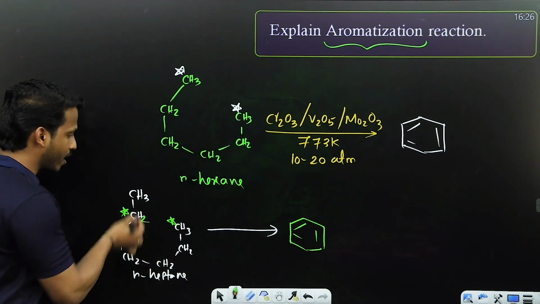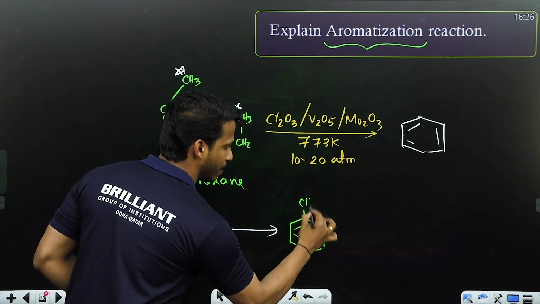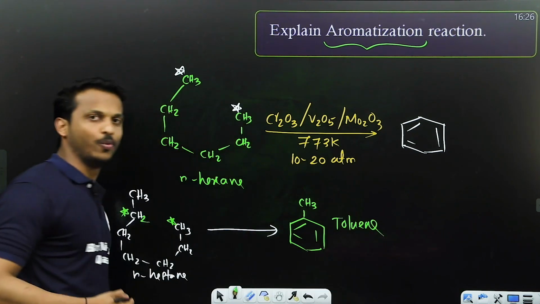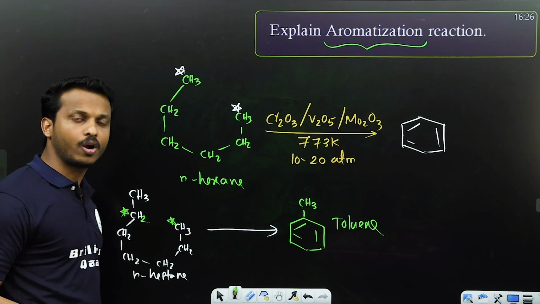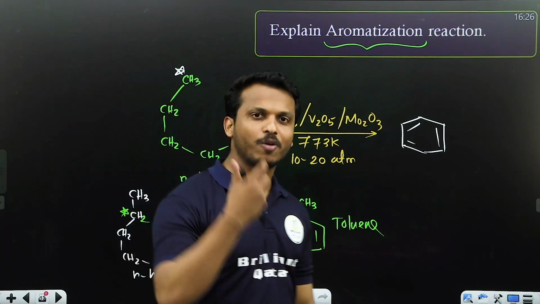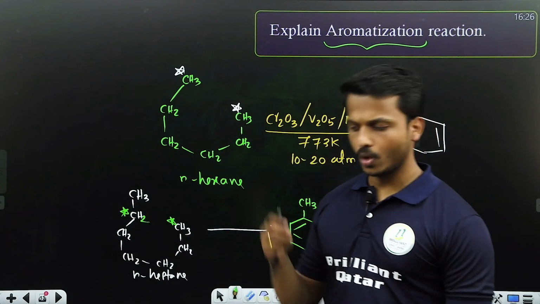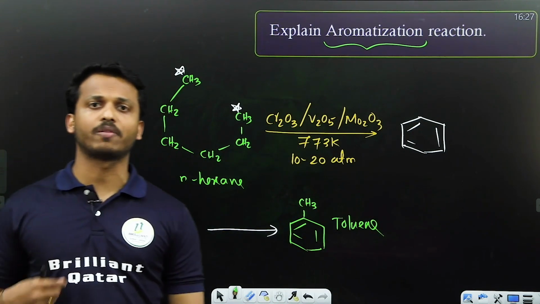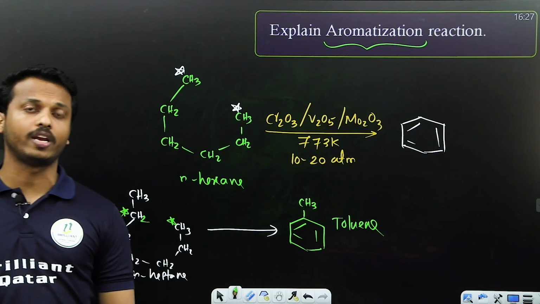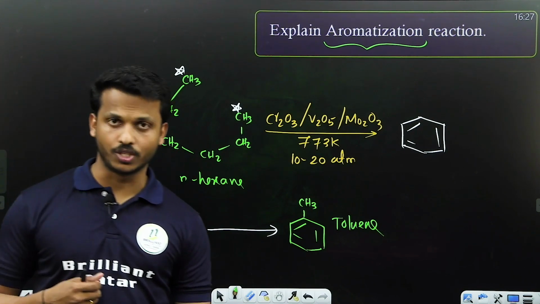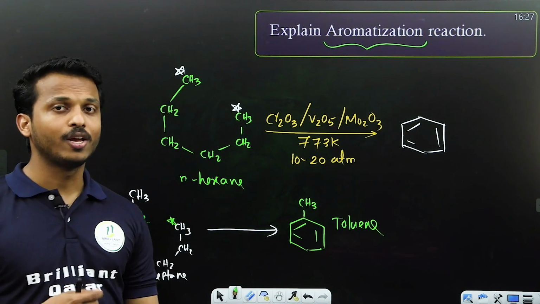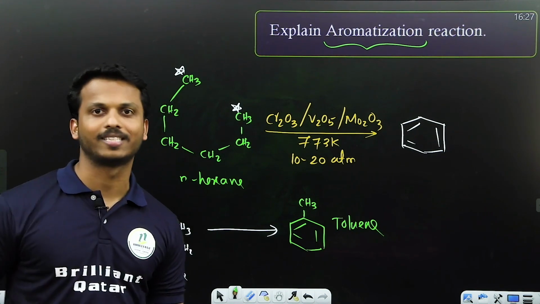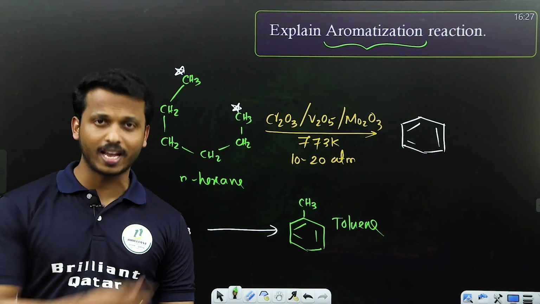What is extra here? One CH3 extra. What do we call benzene with the CH3? It is known as toluene. So remember, dear all, how you can explain aromatization: when hexane reacts with these reagents at 773 Kelvin and 10 to 20 atm pressure, it gives benzene. If you start with heptane, you will get toluene. This is called aromatization, formation of an aromatic compound like benzene.